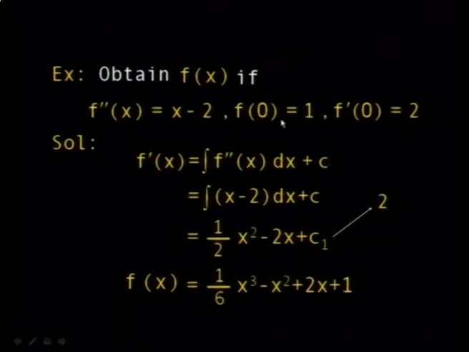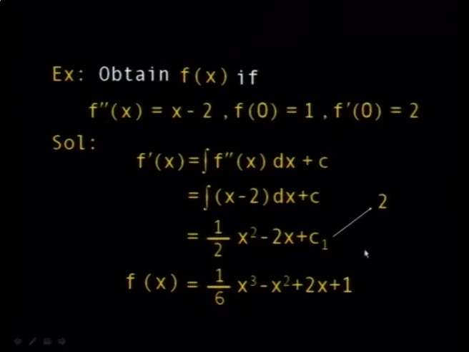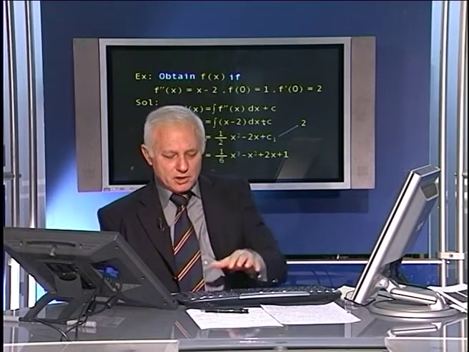But again, you consult the first initial condition here. When x is equal to 0, c is equal to what? F of x is equal to 1, so c is equal to 1. And therefore, this is your final solution. This is one solution out of the many family of solutions that you have arrived at, including these arbitrary constants.